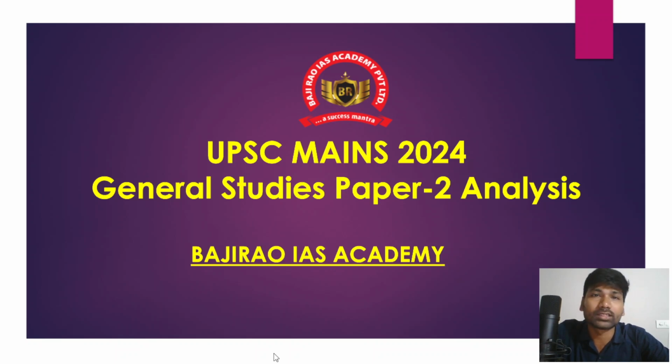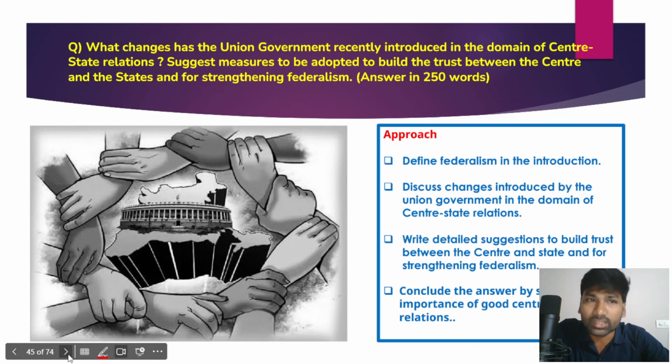And in this session, we have some questions which were asked by UPSC in General Studies Paper 2 in the 2024 Mains examination. One by one, we'll discuss all these questions, and we'll also try to have a proper structure for them and have a detailed discussion of all of them, right? So the first question that we are going to start this session with is on center-state relations, or the federal structure of the Indian Constitution.